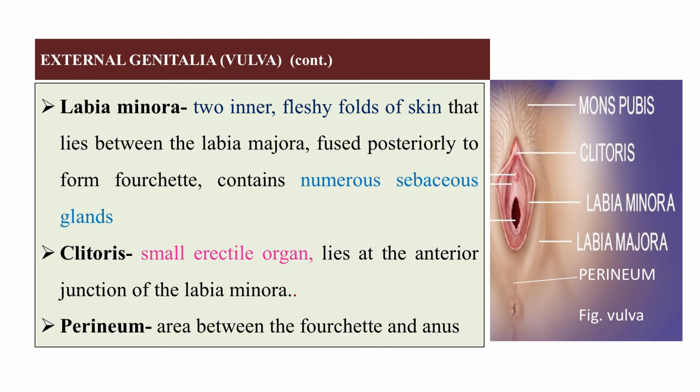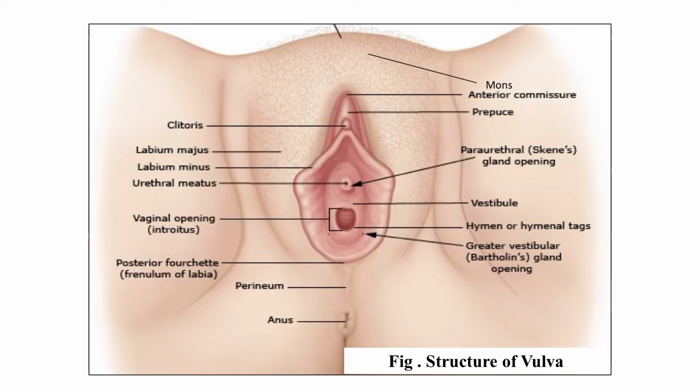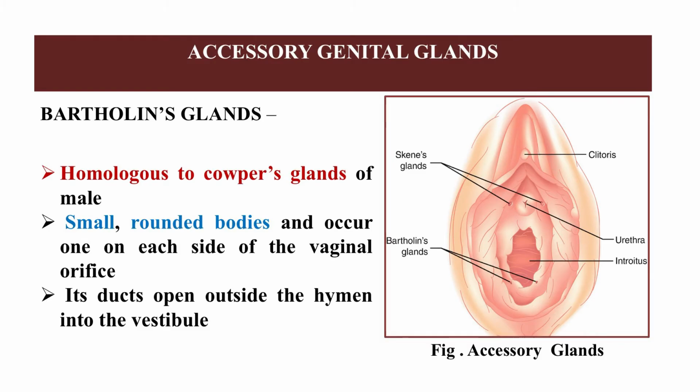Then we have the perineum, which is the area between the fourchette and the anus, and in this diagram, whatever structures we have discussed, you can see we have the clitoris, the labia majora, labia minora, the urethral meatus, the vaginal opening and the vestibule, perineum, and finally the anal opening. Now, coming to accessory genital glands, we have a pair of Bartholin's gland and a pair of Skene's gland. These are the accessory genital glands in case of females. The Cowper's gland is homologous to this particular Bartholin gland in females, and its duct will open outside the hymen into the vestibule.